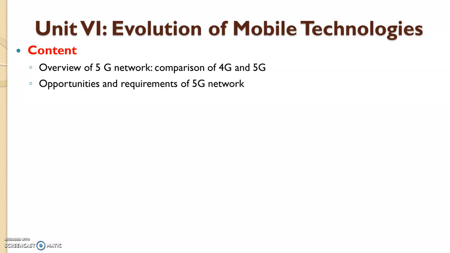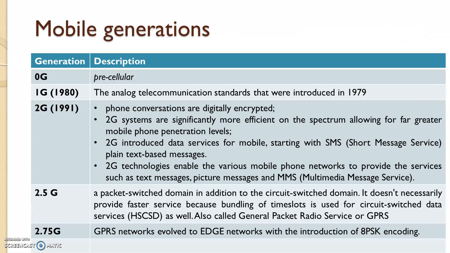So the content of this unit is an overview of 5G network and comparison of 4G and 5G, opportunities and requirements in 5G network. Mobile generations started from the 0th generation, also called the pre-cellular network, and from 1980 onwards different generations were seen, which improved the communication techniques and security.